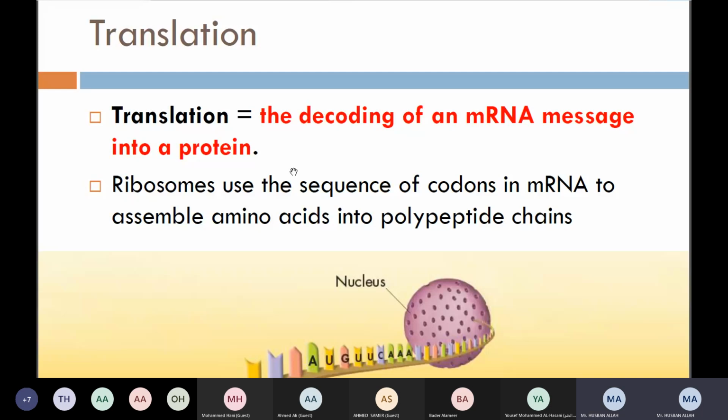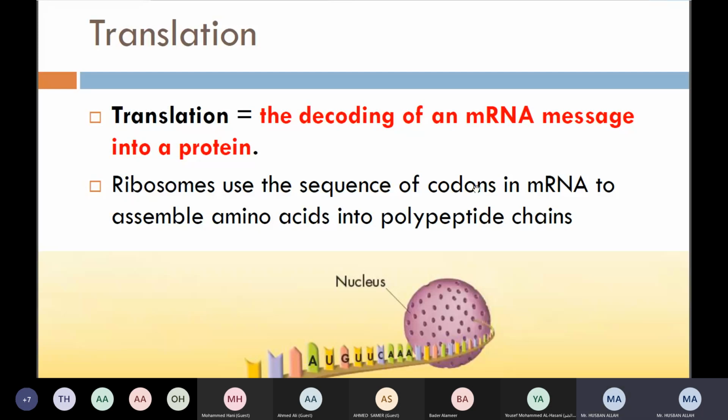Now from the DNA, a short sequence, a small portion of the DNA, will be transcribed to RNA in the first phase. Into what? Into messenger RNA, or premature messenger RNA, which is not mature. So after the editing process, it gets mature and travels from the nucleus to the cytoplasm.